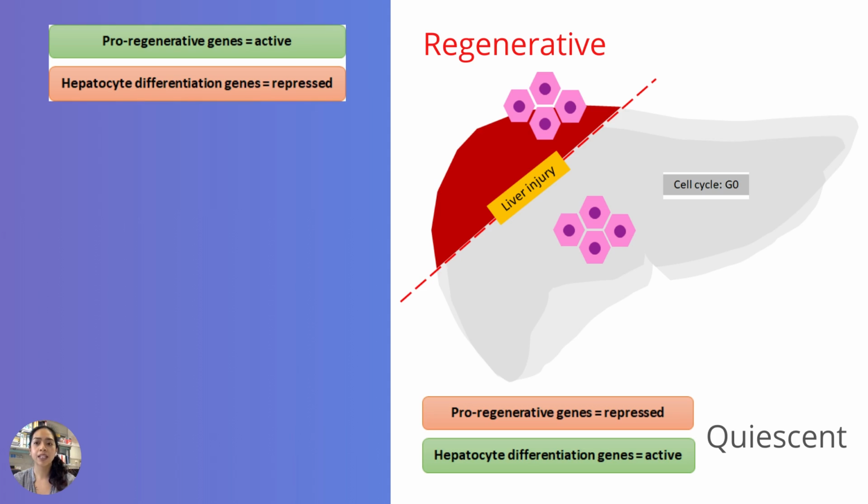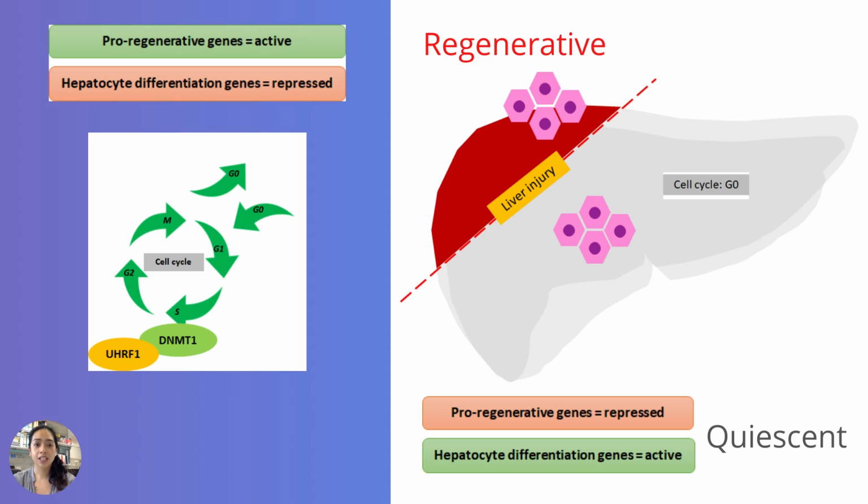In a normal quiescent liver, hepatocytes do not undergo cell cycle and pro-regenerative genes are repressed while differentiation genes are active. Upon liver injury, a proliferation switch is turned on in hepatocytes to compensate for the loss of tissue. This dictates the cells to enter the cell cycle phase where DNA replication happens, and the maintenance mechanism of both UHRF1 and DNMT1 is necessary to ensure the proper methylation pattern throughout the regenerative process.